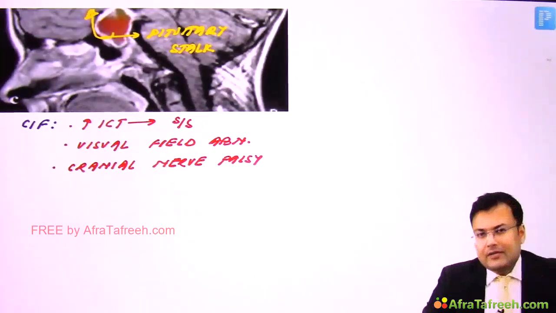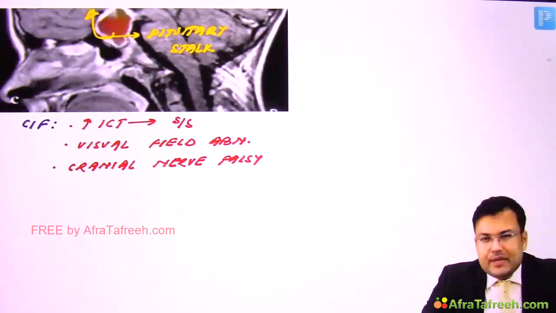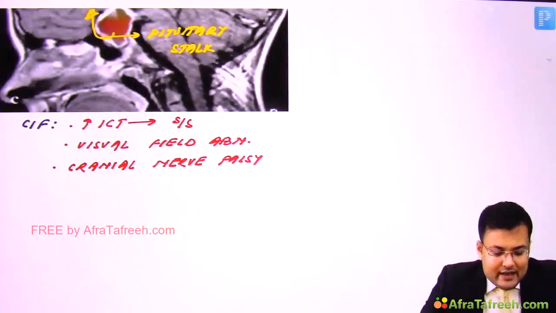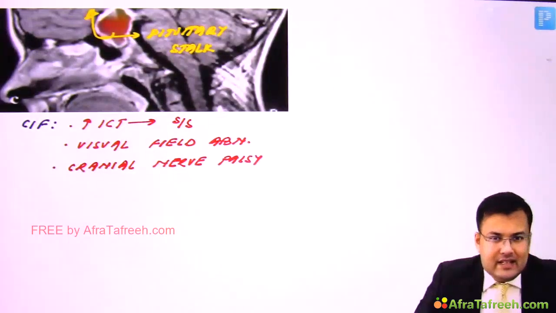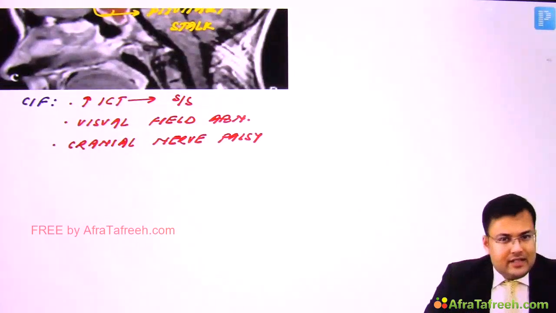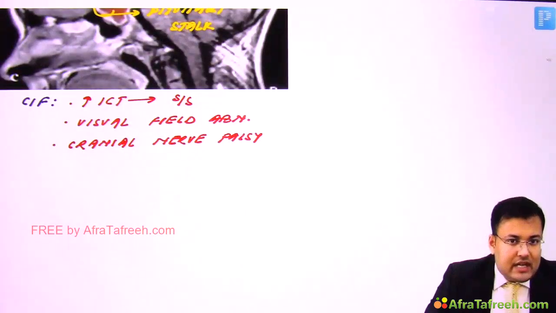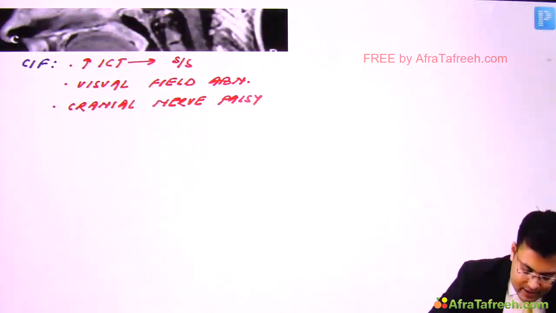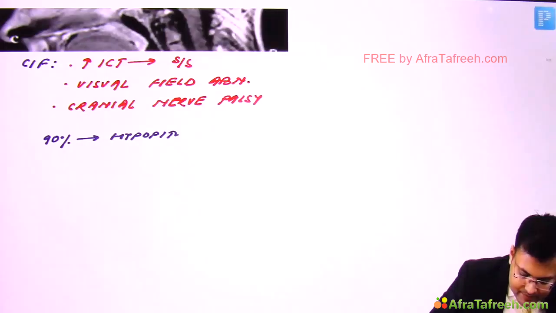Clear? Apart from these problems, these patients have sleep difficulty, weight gain, and personality changes. What are the characteristic features? This question is asked in both pediatrics and surgery. In 90% of patients, there is hypopituitarism. In 50% of patients, there is growth retardation.